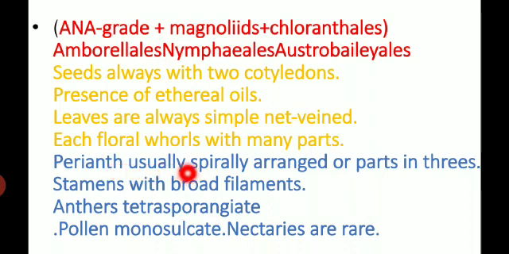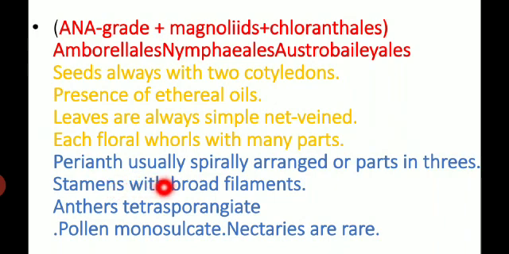The perianth is usually spirally arranged or in threes. The stamens with broad filament. Filament is the stalk of the anther. Then stamens, the male reproductive organs. Then anther tetrasporangiate.